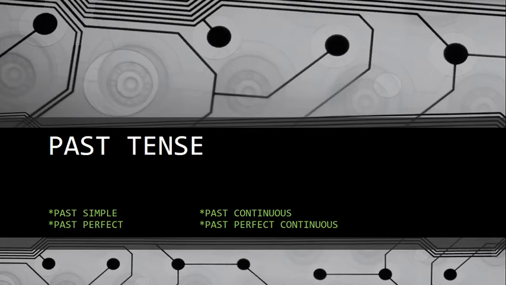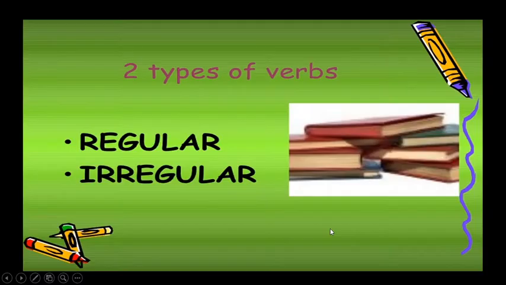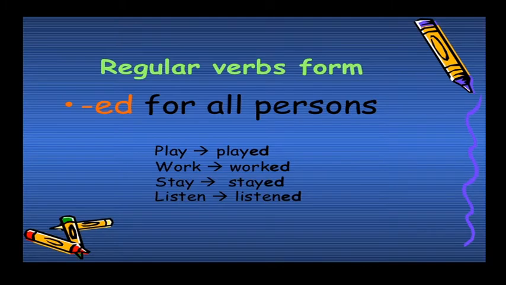The past tense, under this title, we are going to discuss past simple, past continuous, and past perfect continuous. My dear students, there are two types of verbs. One is a regular verb, another one is an irregular verb.